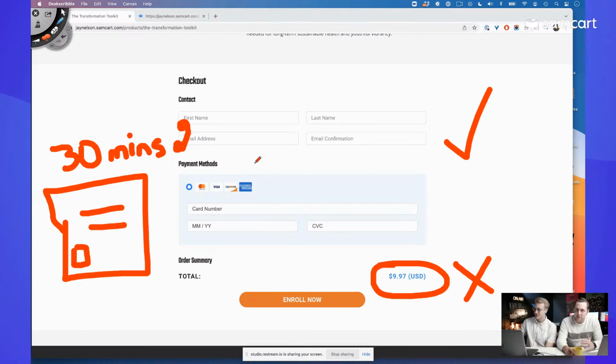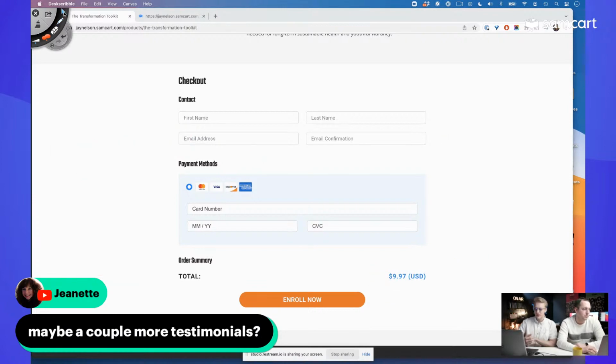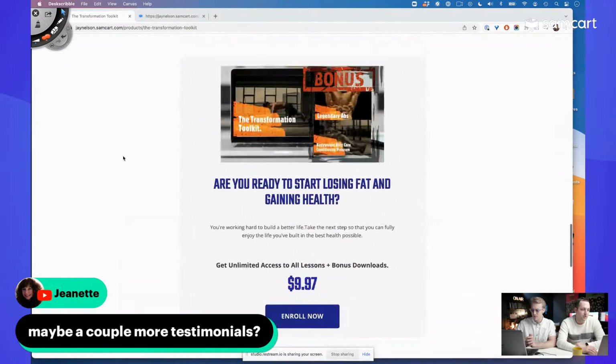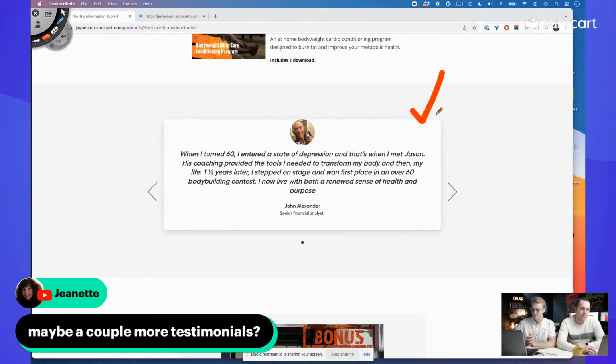All right, what else might you sell to these customers, be it as an order bump or as a one-click upsell? I mean, obviously, this is what SamCart's going to do here. Jeanette, good call. A couple more testimonials. Let's check out those testimonials again, right? We've got one. Oh, it's literally just one. Just the same guy. Jeanette, great piece of advice here, right?